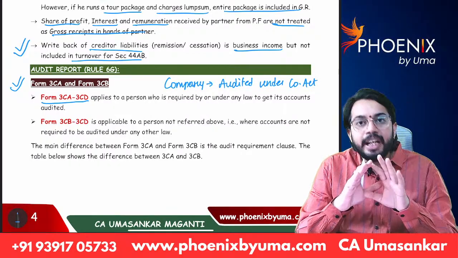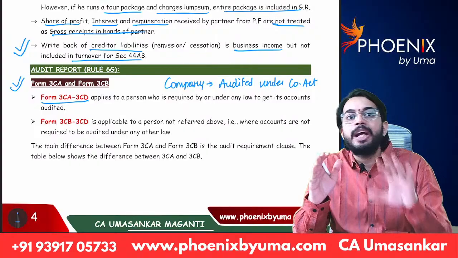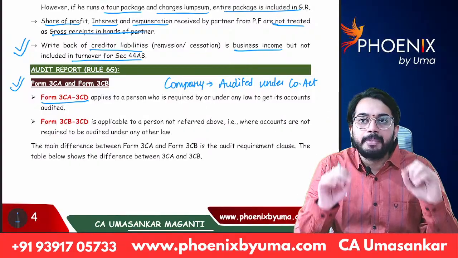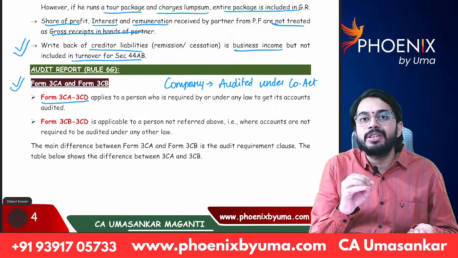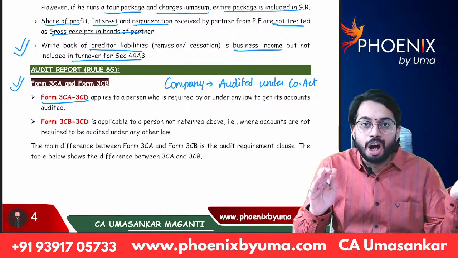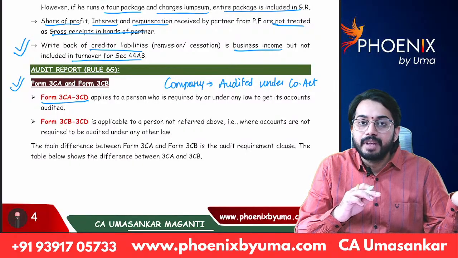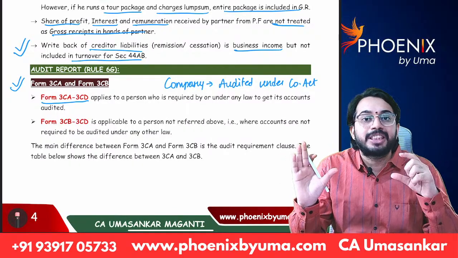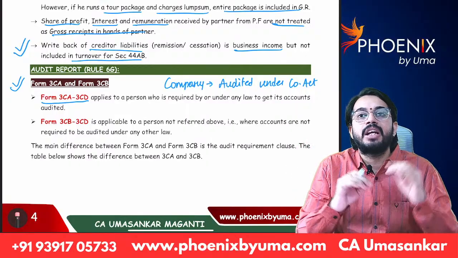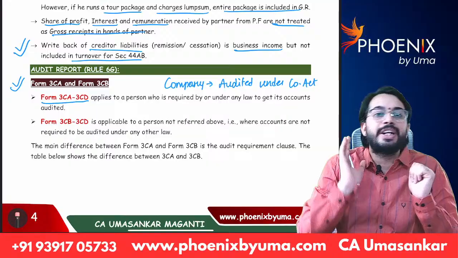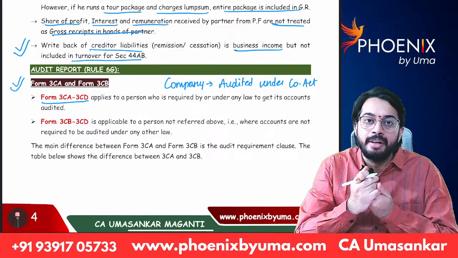If any entity is required to be audited under any other law and audit is done, that means if books of accounts are already verified by auditor under any other law, in that case, tax audit is not required to be done from scratch. Tax auditor is required to prepare audit report in 3CD and it is sufficient to give that tax audit report. Are you able to understand?